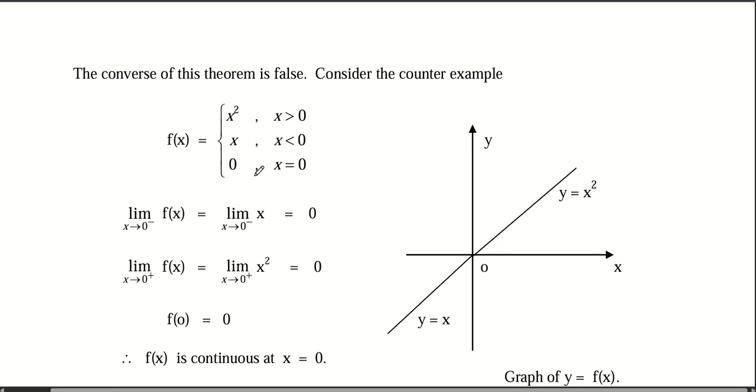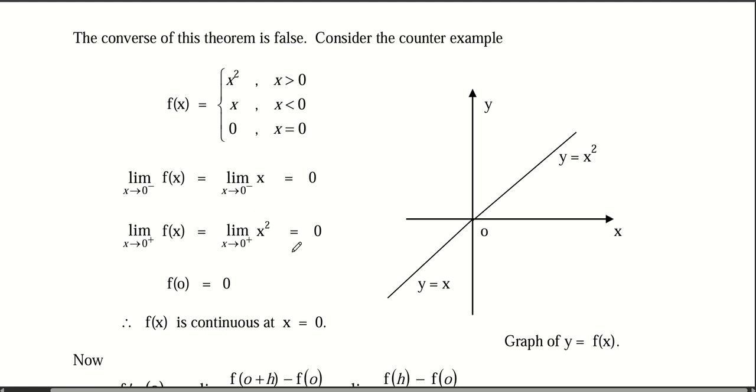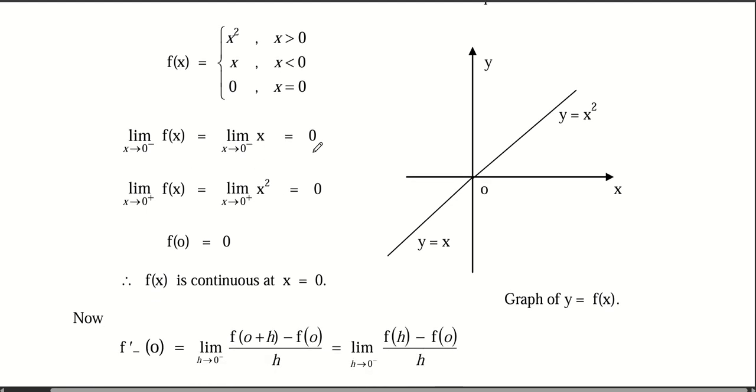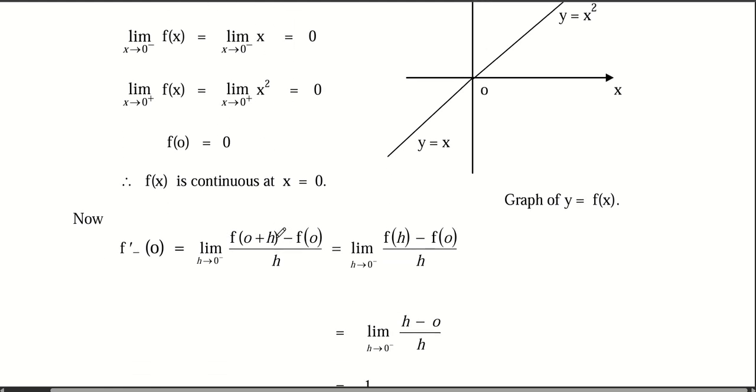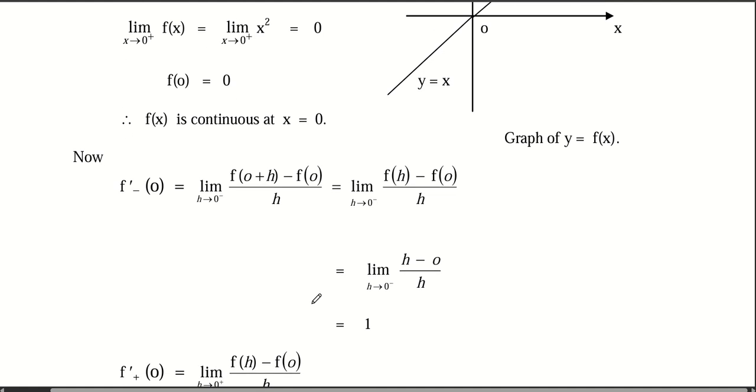So this function is continuous at a particular point, right? You realize that they evaluated the continuity, that is, find the limit as x approaches a particular point, and you realize that yes, it is 0 at that point. However, they tried to evaluate the differentiability and they got a different value.